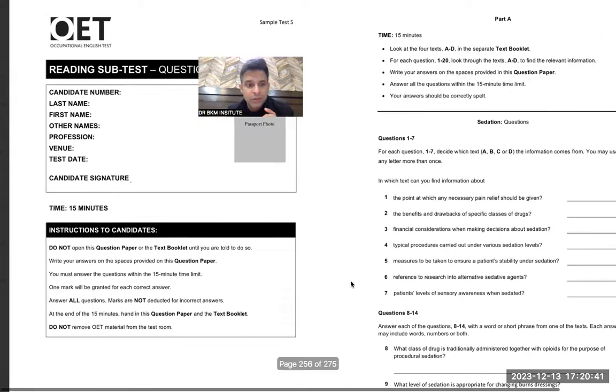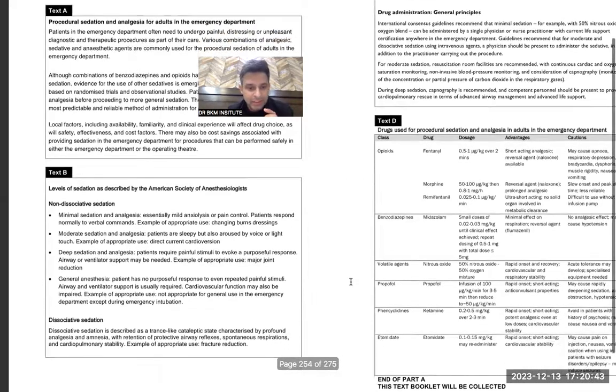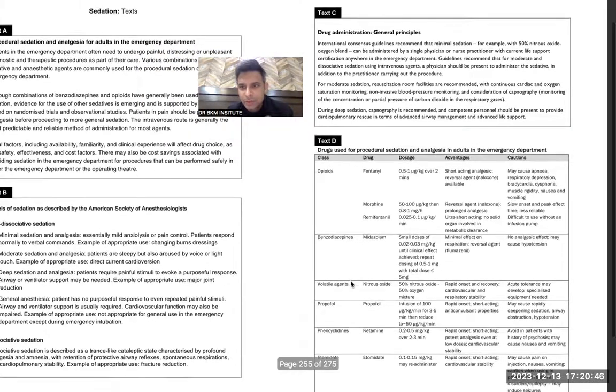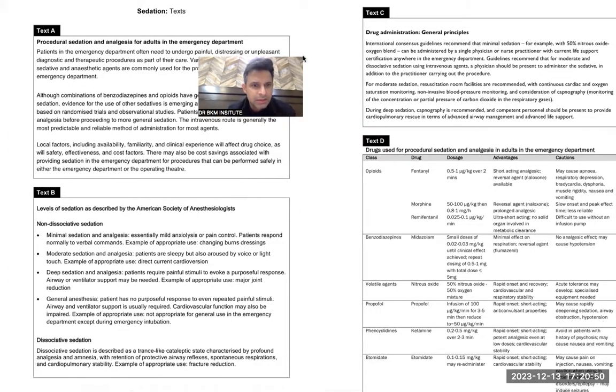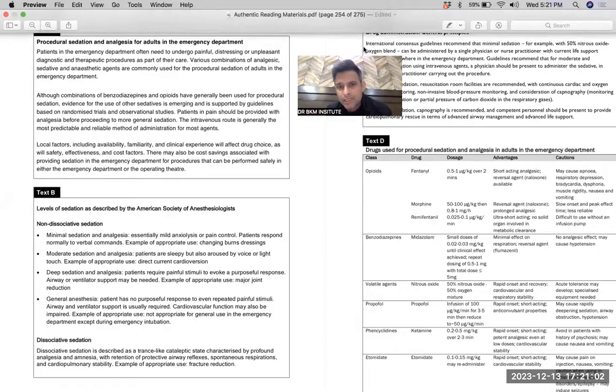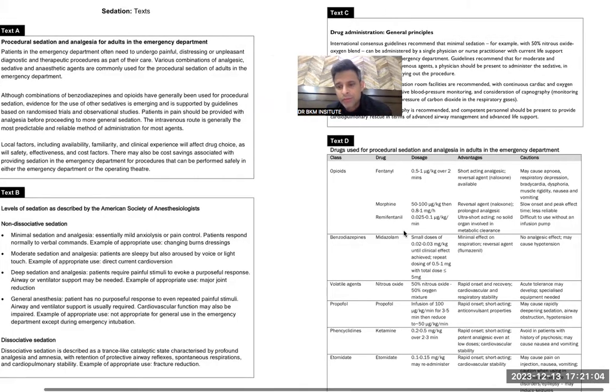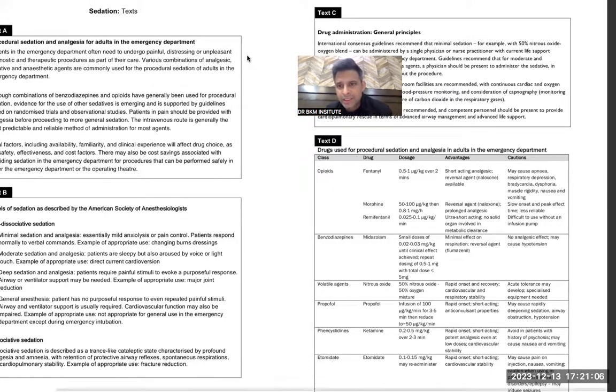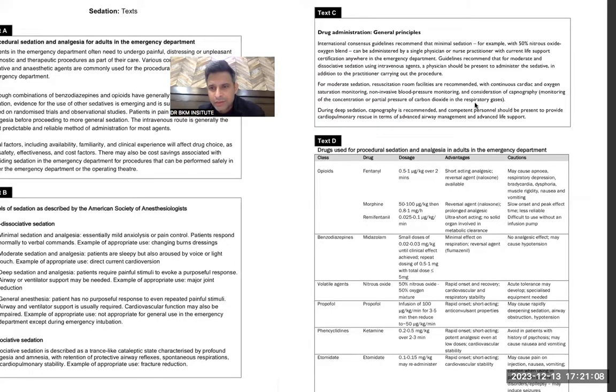Reference of research into alternative sedative agents. Anything that talks about study, data, research. Research word should be clear. No research word. American Society of Anesthetics, not given. The only thing you need to do is not to waste your time. Again, I'm not finding the research word. I would let it go. Yeah, research word is gone.